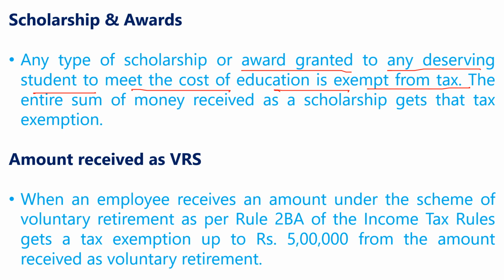Awards मिल रहा है तो उसमें भी कोई tax नहीं देना पड़ता. The entire sum of money received as a scholarship gets that tax exemption. कुछ भी amount हो scholarship के नाम पे, वो scholarship का amount taxable नहीं होता. So it is non-taxable. It is tax-free. It is exempted from the tax.